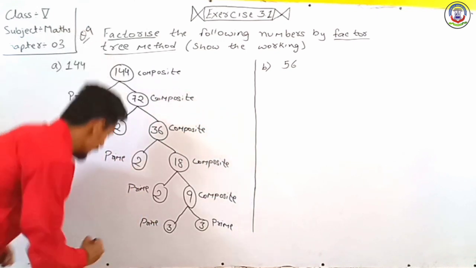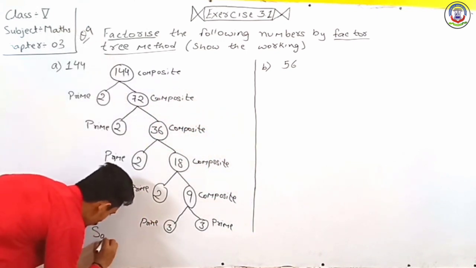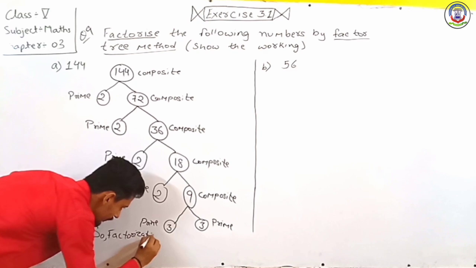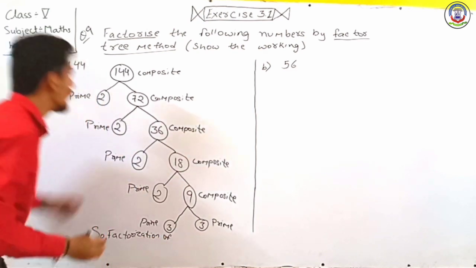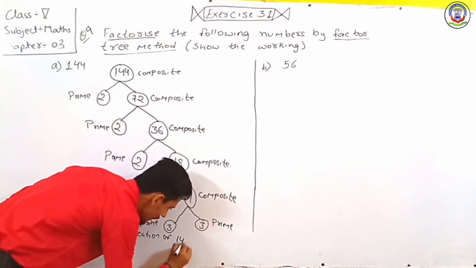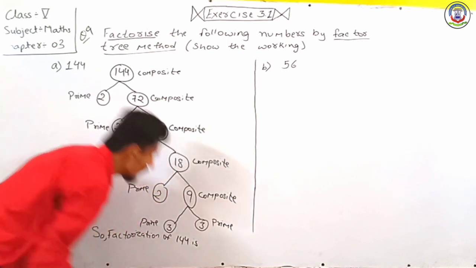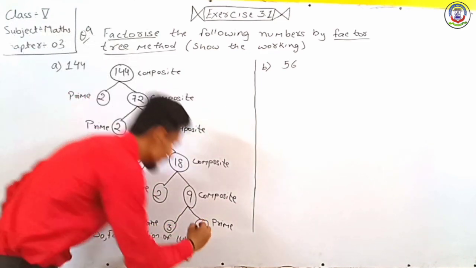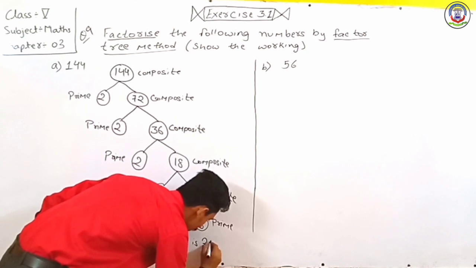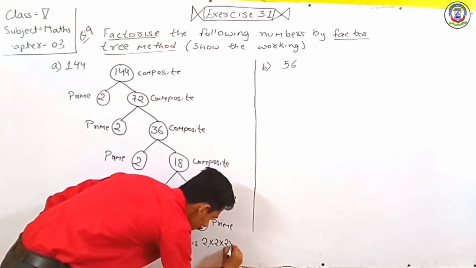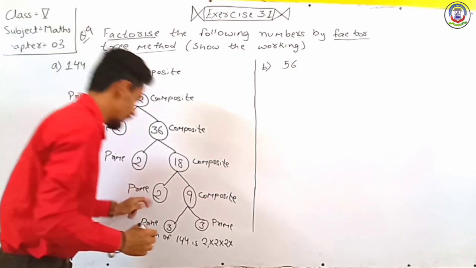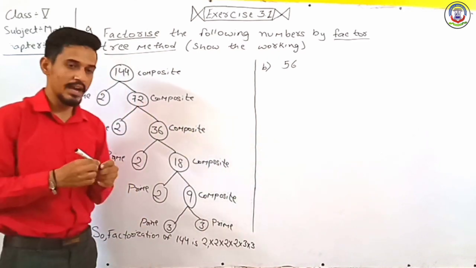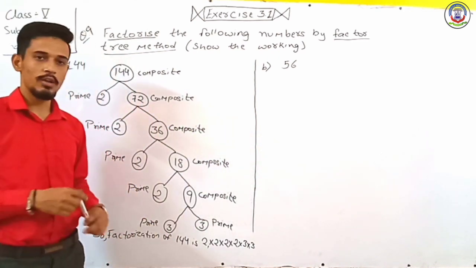So we can write here, so factorization of which number, 144, is 2, 2, 2, 2, 3 and 3. So here we write 2, 2, 2, how many times 2? 1, 2, 3, 4 times 2 and 2 times 3. So these are the factorization of 144.